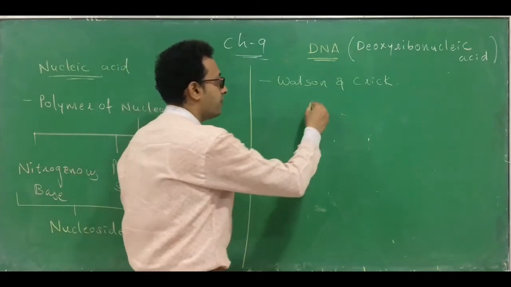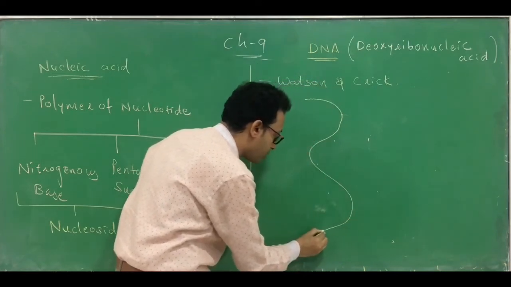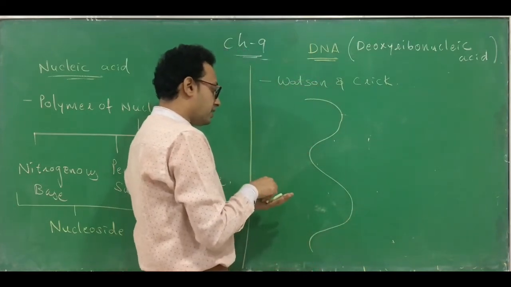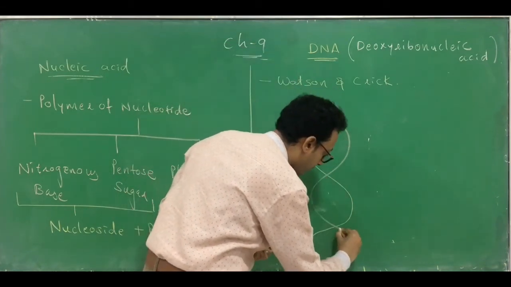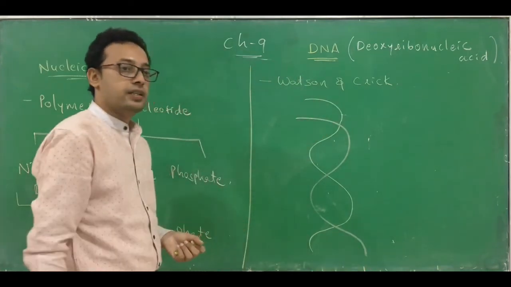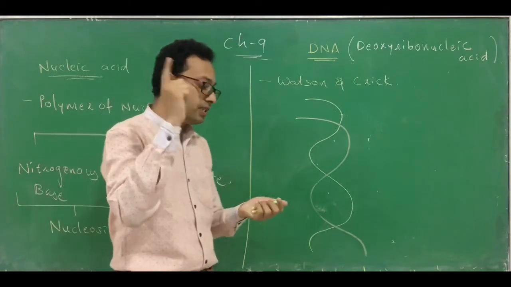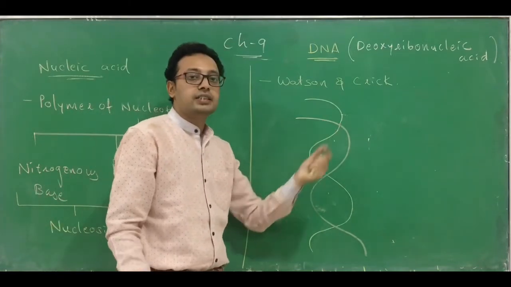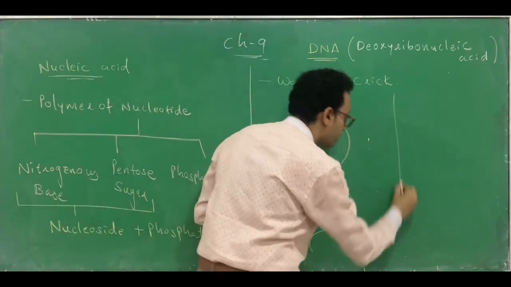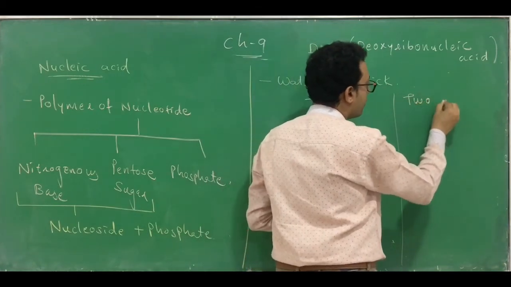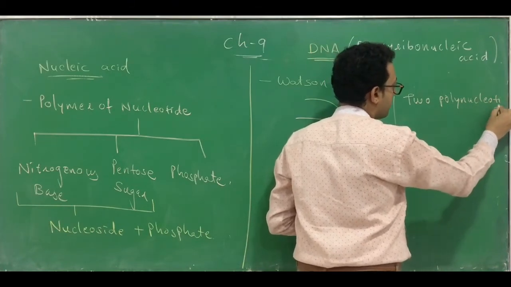So let's see. This is the first chain you can find in the structure of DNA, and this is the second chain. Clear? How many chains are present in the structure of DNA? There are two chains present in the structure of DNA. The DNA consists of two polynucleotide chains. Okay, so I'm just listing out the points over here. It is made up of two polynucleotide chains.